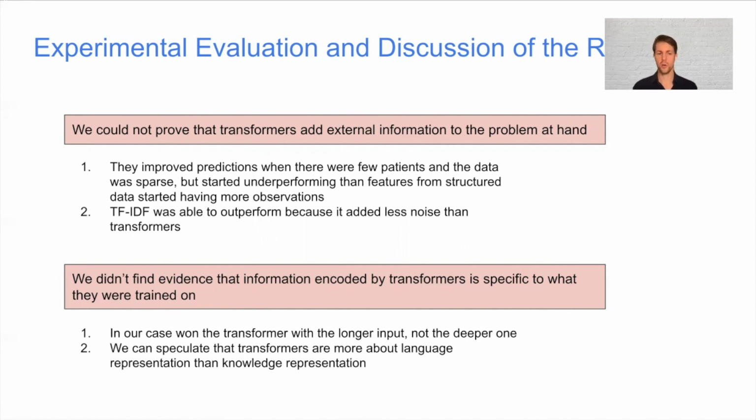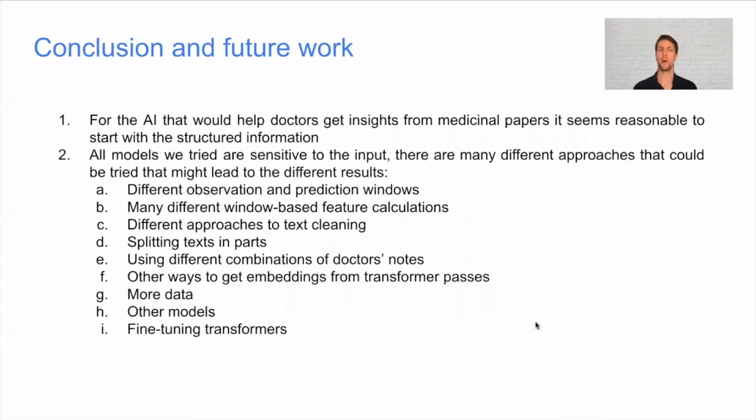We think that the CORD-19 trained transformer outperformed the other transformer because it could use longer inputs, inputs of 768 words in comparison to Bluebird, which can use just 512 words as an input. So to sum up, we have seen that transformers probably could still be used somehow for this particular problem. They could gain some insights. Unfortunately, we didn't find evidence that it is so.